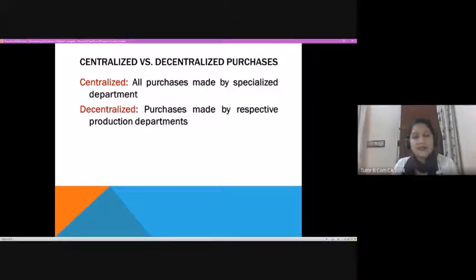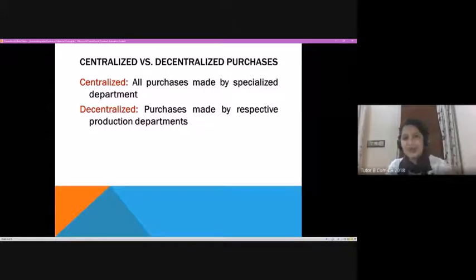But in centralized, it's just the reverse. You will have a purchase department, and that purchase department makes the purchases for the entire company or organization. Maybe you have a number of products. Normally, this is practiced in small firms. You have a number of products, but the production might be in small quantities.